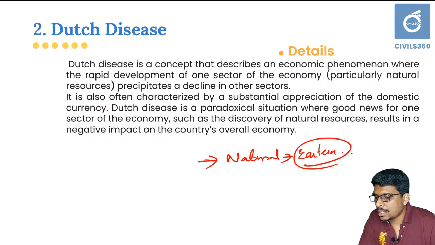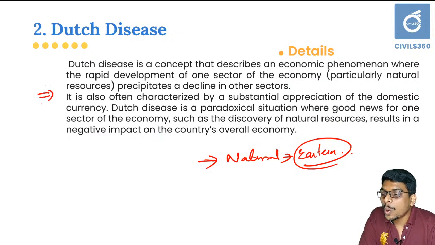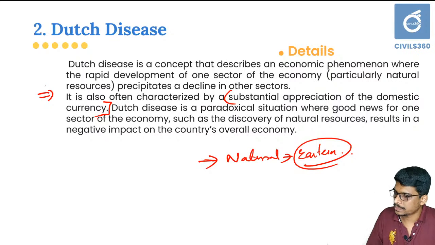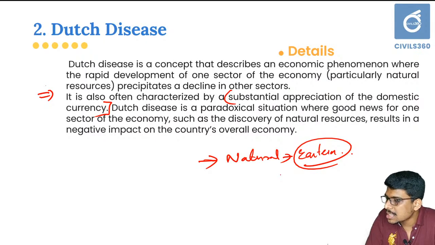Okay, and it is also often characterized by a substantial appreciation of domestic currency. That is, for example, this Dutch disease may result in development of export-oriented business. For example, a development of mining industry or aluminum industry can ensure development of export business, but the issue is it will be underdeveloping the other sectors.